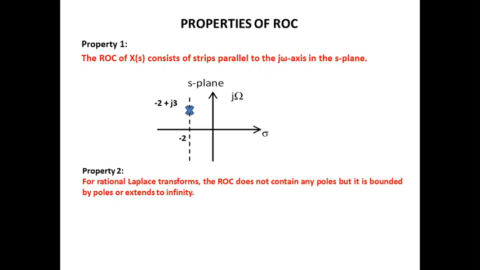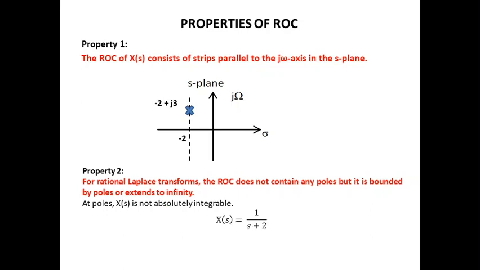Property number 2. For rational Laplace transform, the ROC does not contain any poles. I repeat, a very important property: the ROC does not contain any poles, but it is bounded by poles or it extends to infinity. It means that at poles, the X(s) value becomes infinite. That is, it is not absolutely integrable.